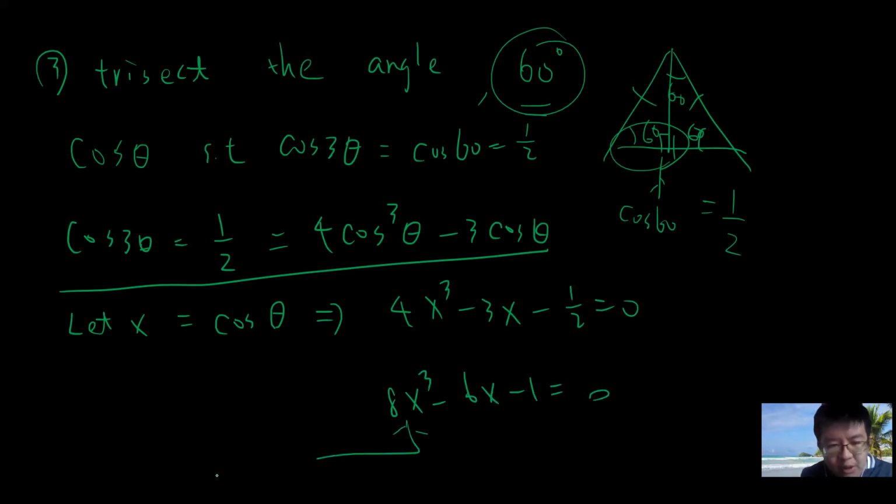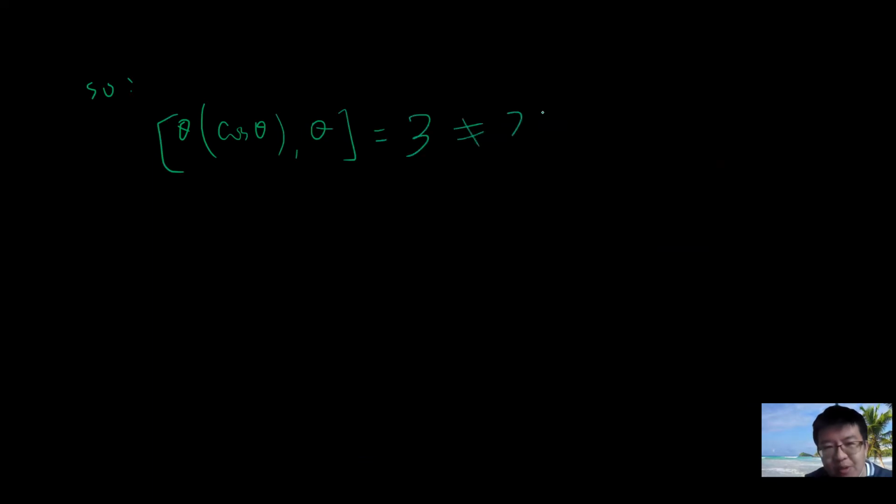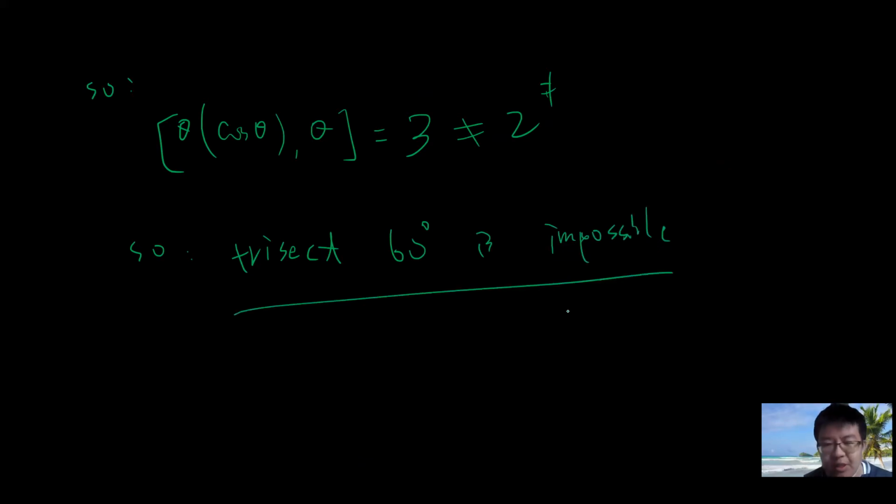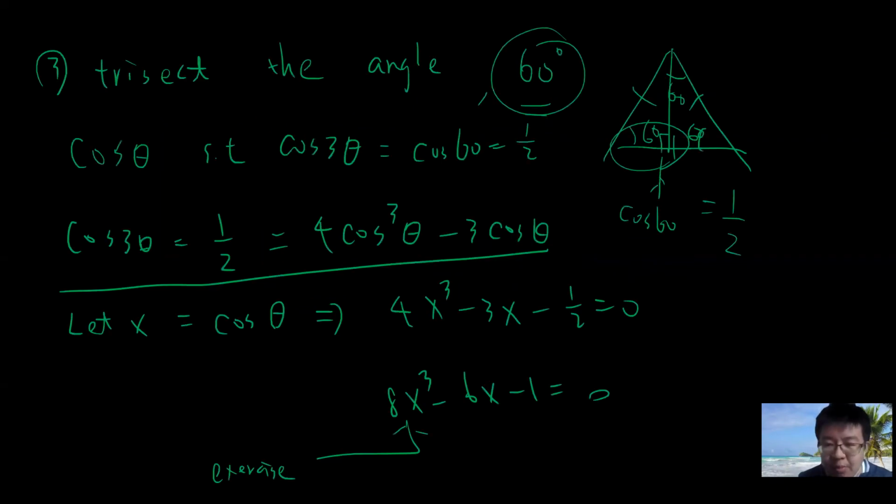Okay, so your exercise is very trivial. You can use Newton's method and show that this polynomial is irreducible. So if you adjoin cosine theta to Q, the degree will be 3, which is not a power of 2. So trisecting 60 degrees is impossible. Remember that I'm not saying that trisecting any angle is impossible, right? Because you can trisect 180 degrees and it becomes 60 degrees. But for some particular angles you cannot.